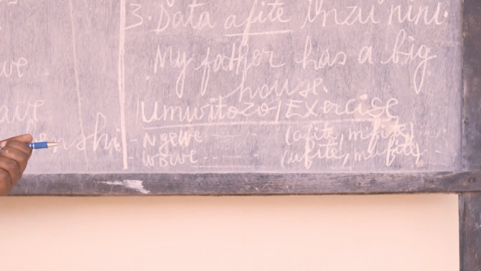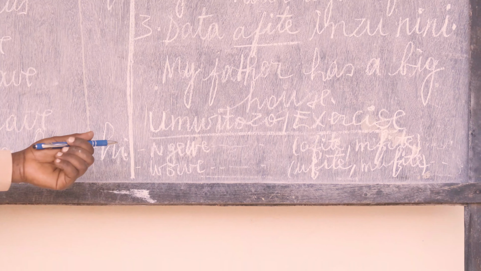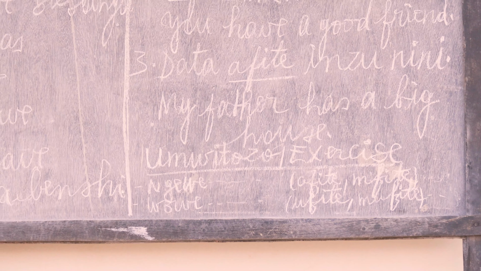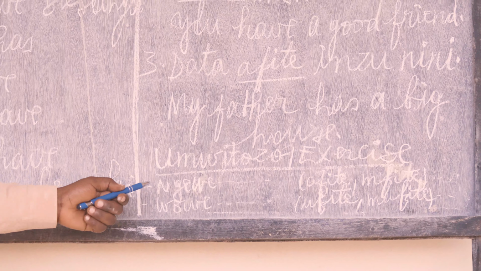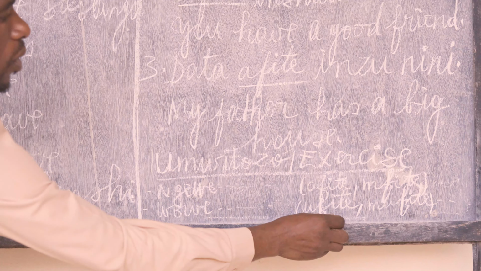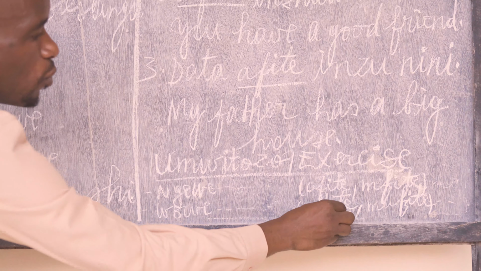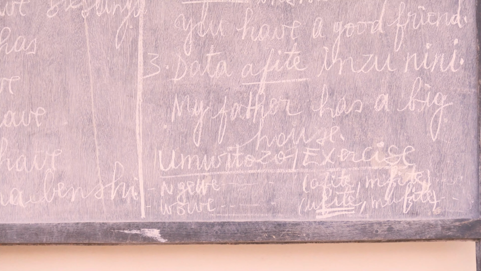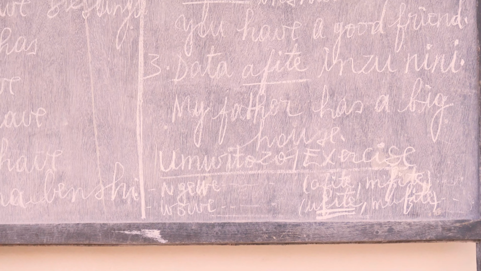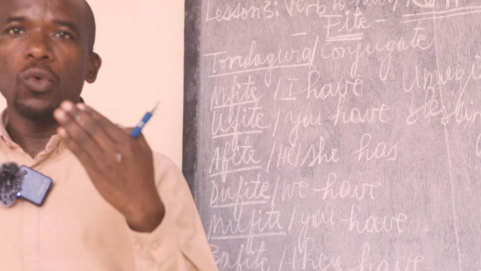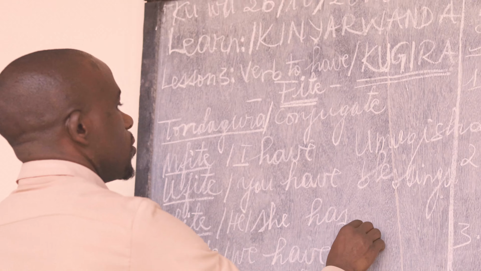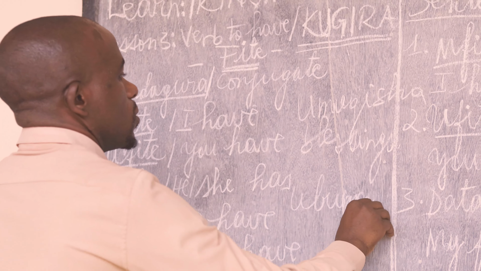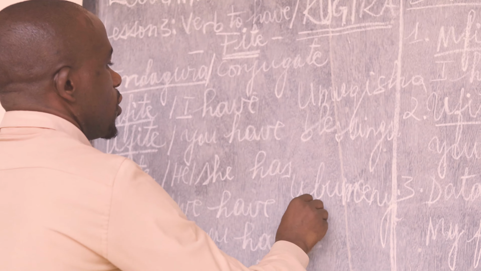Here is what you will be using in a correct way. Wowe, remember it's you alone. Wowe, ufite ubumenyi. Ubumenyi means knowledge.